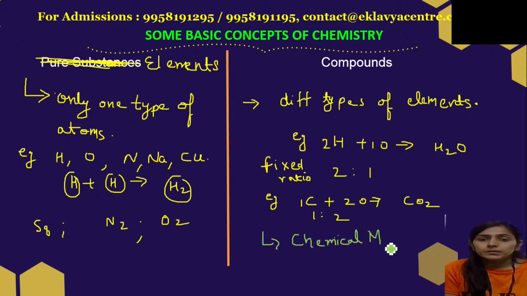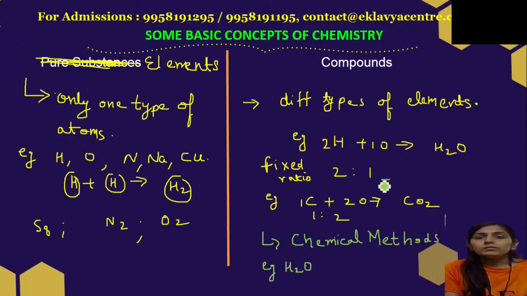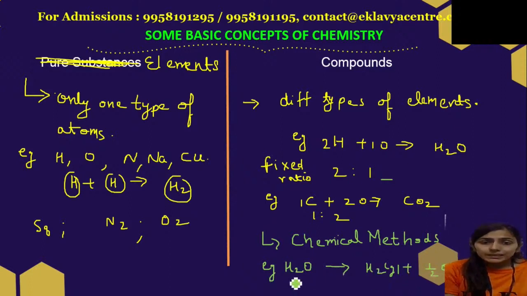They can be separated by chemical methods. For example, if I talk about water, we know that we obtain water when hydrogen gas and oxygen gas combine together. But now if I want to get hydrogen gas and oxygen gas back, I cannot separate them by physical methods. I have to do the electrolysis.